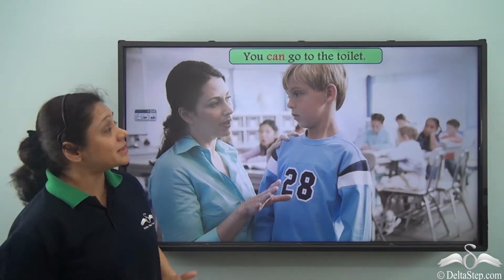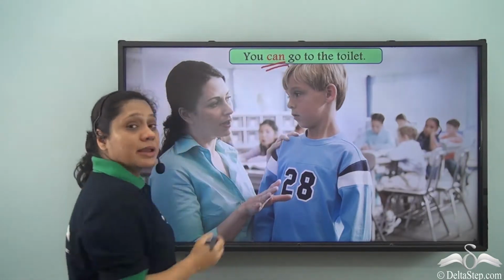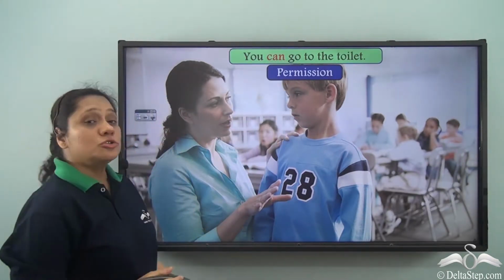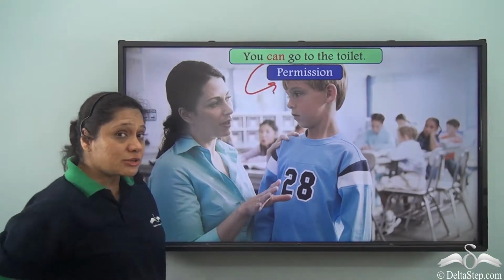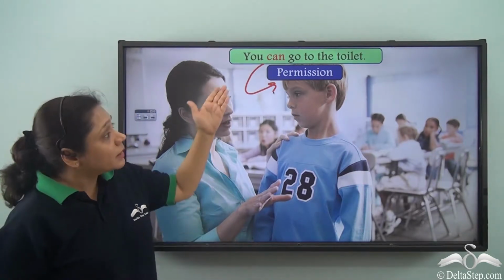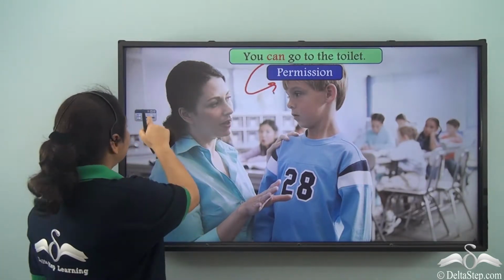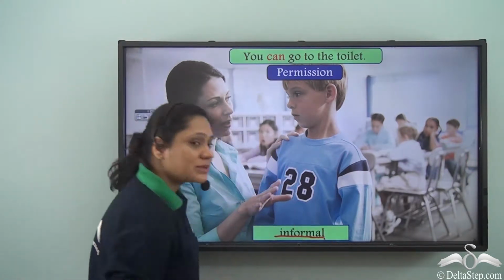We can also say you can go to the toilet. Can is helping us to show permission. So, the teacher can also say you can go to the toilet to this boy. Can go to the toilet is showing us permission in the informal situation.